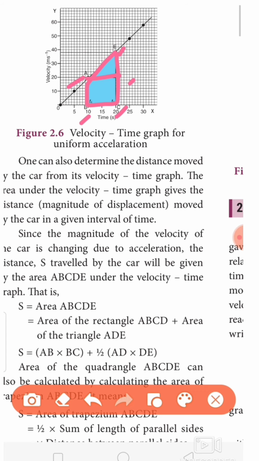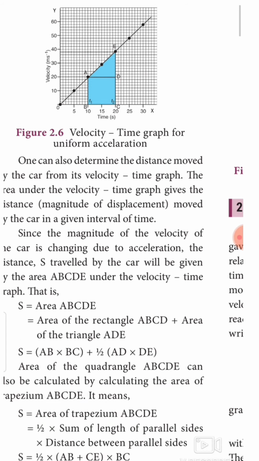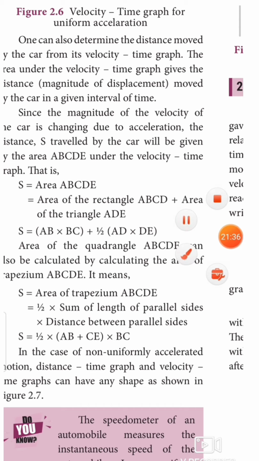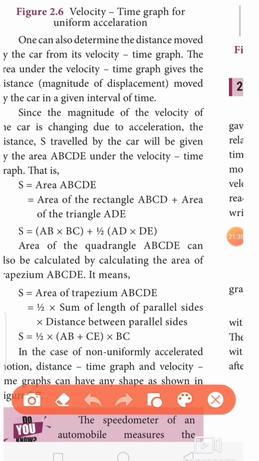This is one way. So how can we find out the area of the rectangle? We know the formula: length into breadth is the area of the rectangle. So AB into BC. And for the triangle we know half base into height, this is B, this is H. Okay, this is one kind of formula.